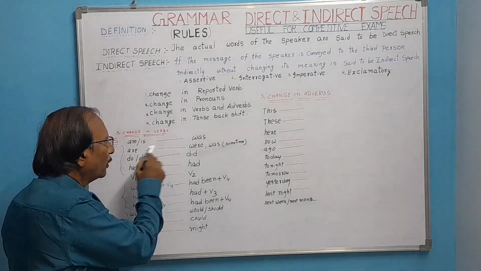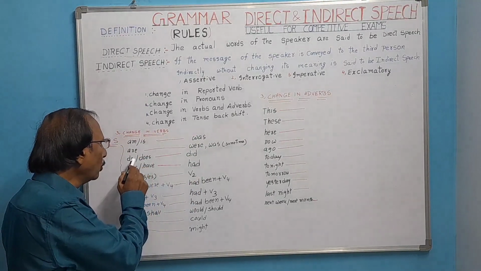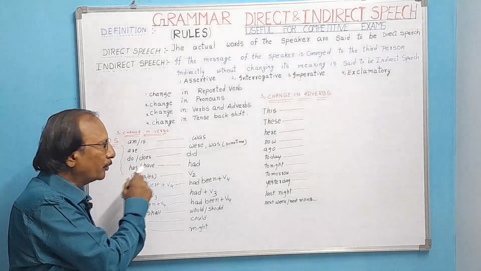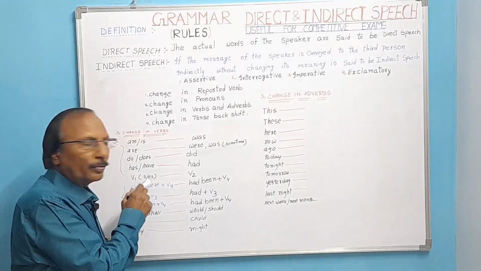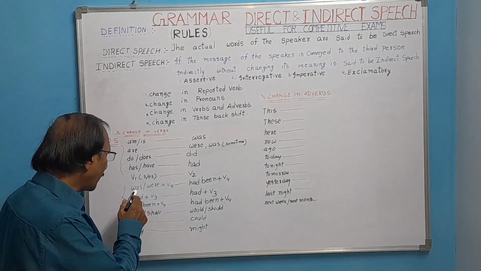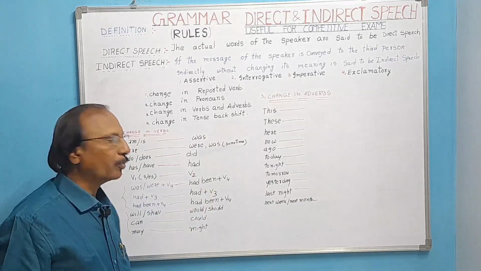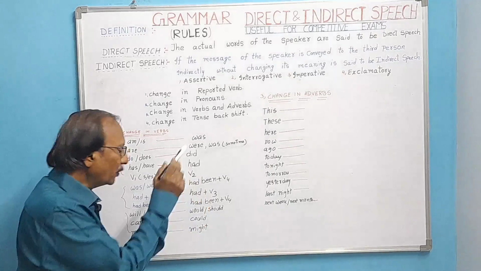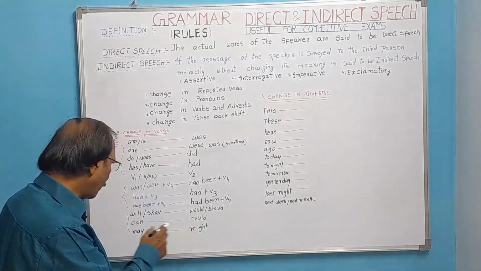If it is are, it will be changed into were, sometimes was. If it is do, does, it will be changed into did. Has, have, present perfect, they will be changed into had. If it is a V1, it will be changed into V2. If it is was or were plus V4, it will be changed into had been plus V4. If it is had plus V3, it will be changed into had plus V3. If it is had been plus V4, it will be changed into had been plus V4.